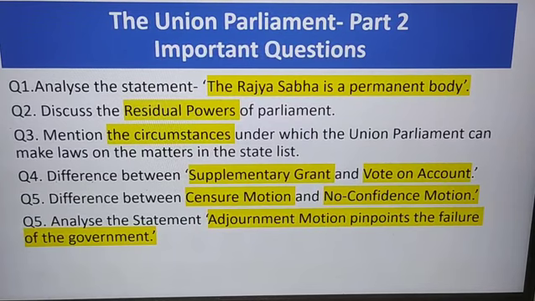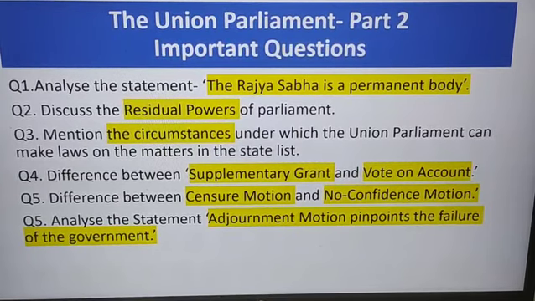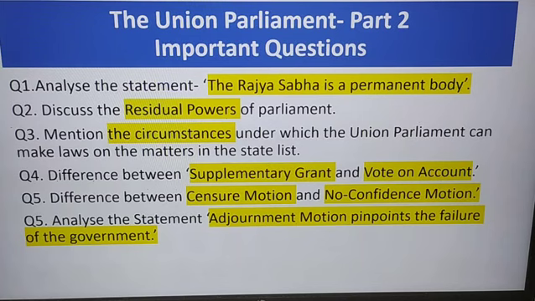The next question is, analyze the statement: adjournment motion pinpoints the failure of the government. Okay, so whenever the houses meet, they discuss the agenda that they had decided for that particular day. But what happens during an adjournment motion is basically it's a special motion moved in the Lok Sabha to draw attention to a definite urgent matter of public importance. This line is very important, definite urgent matter of public importance, by interrupting the normal business of the house.